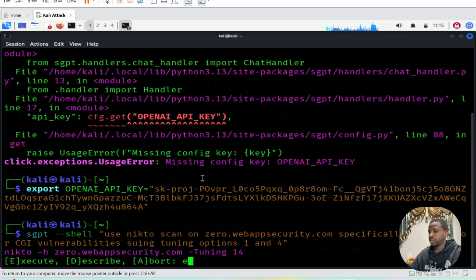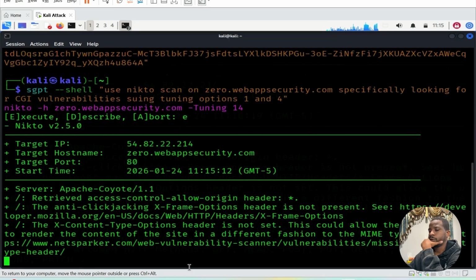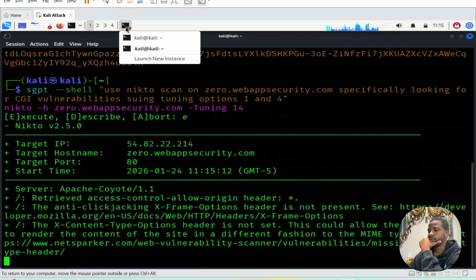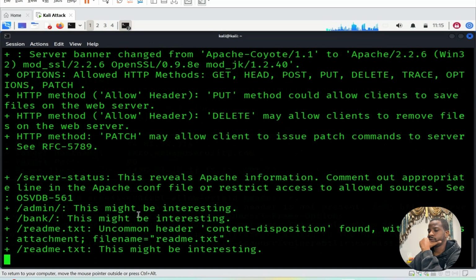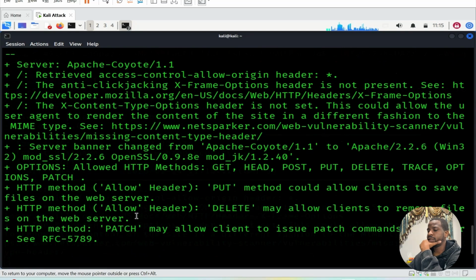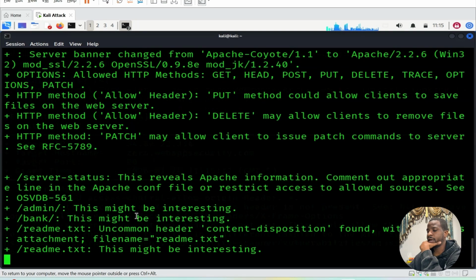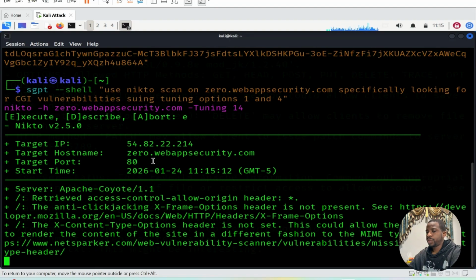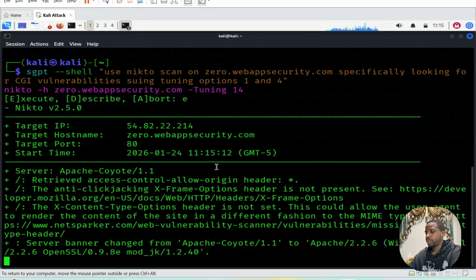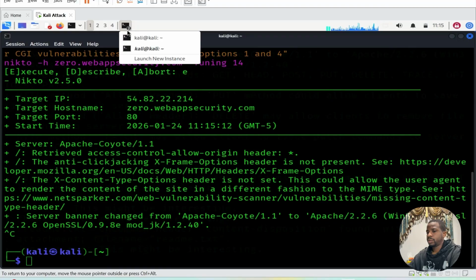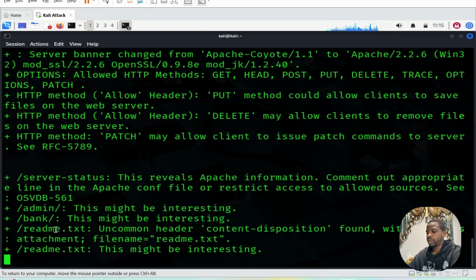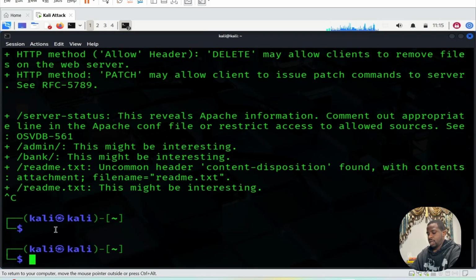So okay, you see, boom, it's gone already. Started right now. Nikto scan. So this one's finished. See, it's giving us more stuff. This reveals Apache information. Comment out preparation. This is giving us more stuff. It's digging. That's the thing with the Nikto scan. It might take more time, but I promise you, it gives ample information. So this one is pretty much going to give. I'm just going to stop this process. Yeah, let me stop this one too, but you get the point of the exercise. Okay, let's carry on.